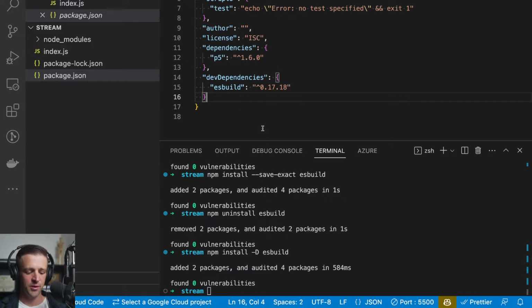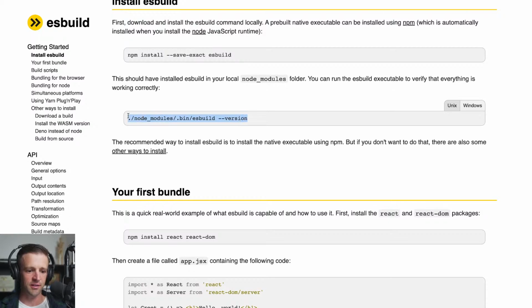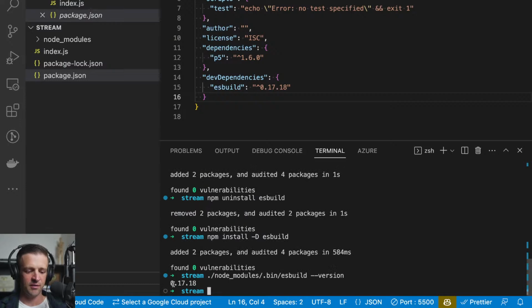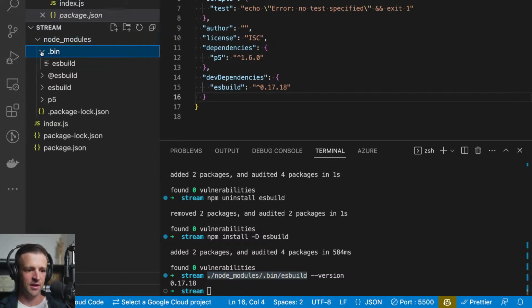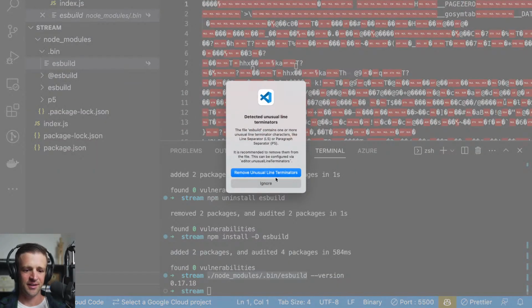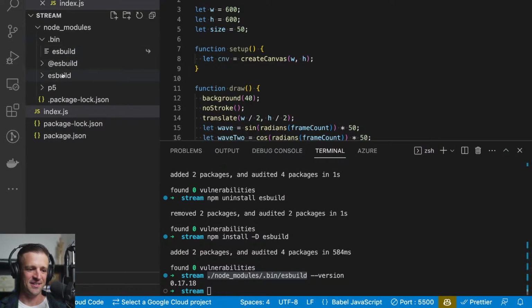Okay, and then it said we can verify our installation with this command here. Let's try and run this and see what we get. Yep, we're getting version 0.17.18, and essentially what we're doing is running the command from inside node modules. If I come into node modules and then into .bin, the ESBuild file is right here. Let's open it anyways. What do we get? A text editor? Yeah, that's not what I want. Anyways, we're getting a version.